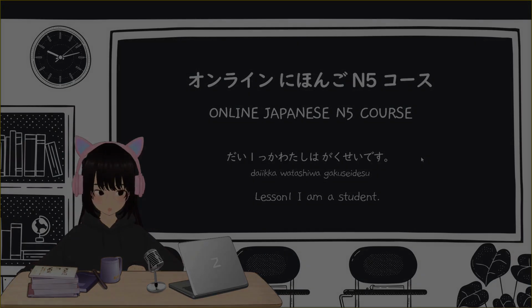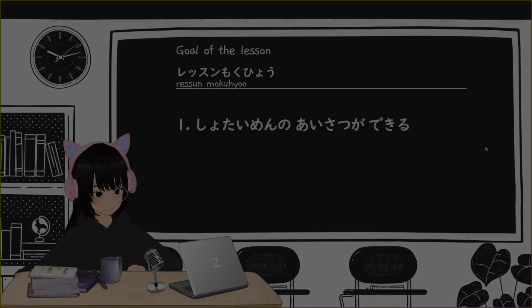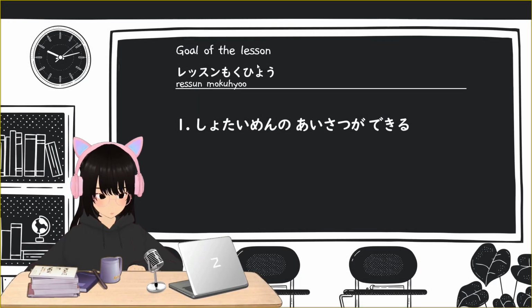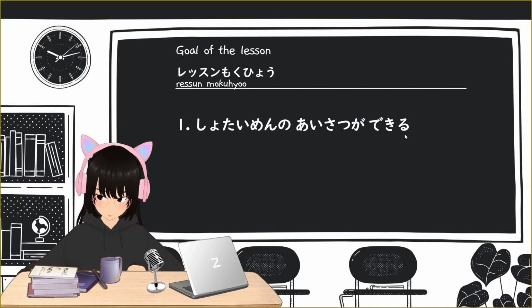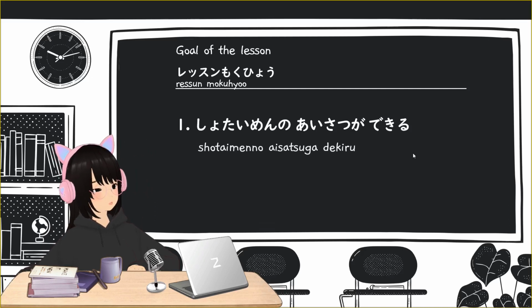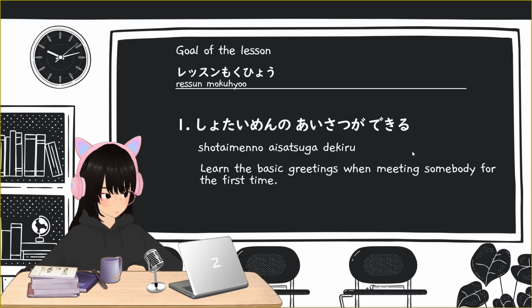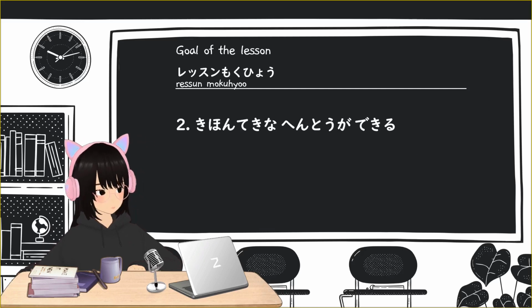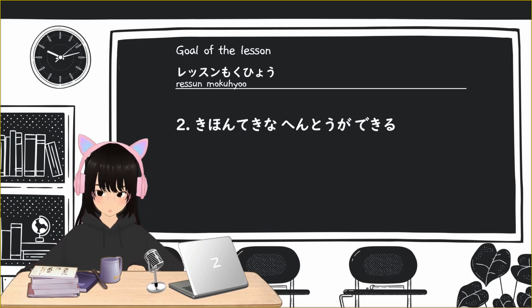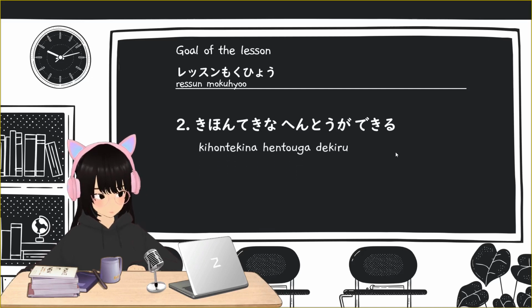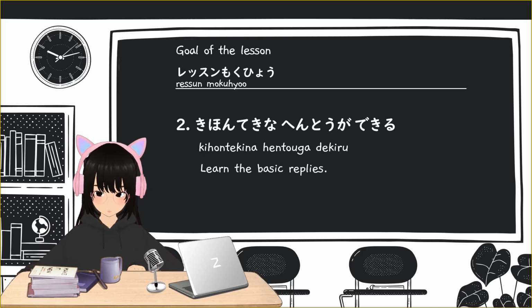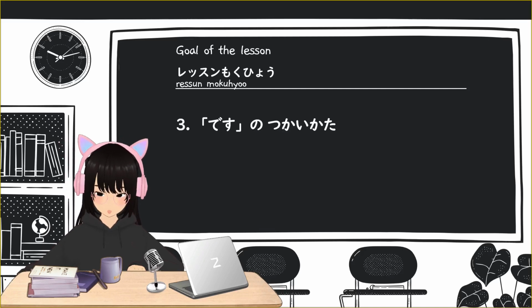それじゃ、始めましょう。So for the goal of this lesson, レッスン目標。初対面の挨拶ができる or learn the basic greetings when meeting somebody for the first time. 基本的な返答ができる, learn the basic replies. ですの使い方, or how to use です.